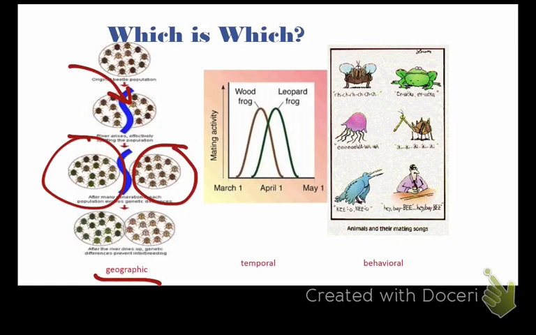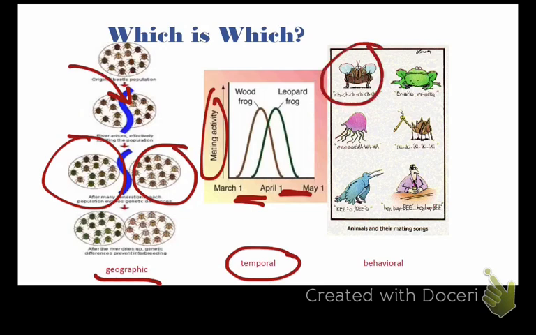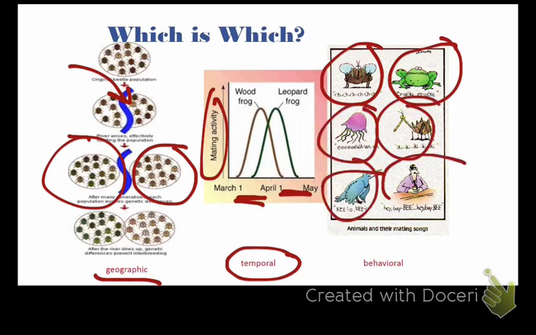Okay, here we have mating activity. One mates mostly between March and April, the other one mates mostly between April and May, so that would be temporal, because it's different times. And behavioral, you can see this is making its little mating call, this is making its mating call, and so on. None of these mating calls are the same, okay? Therefore, that is behavioral.